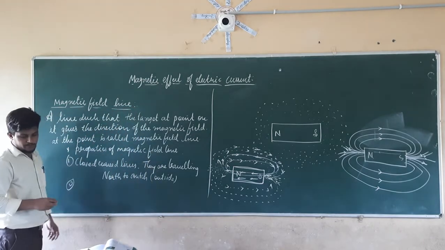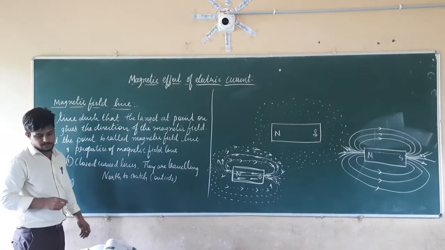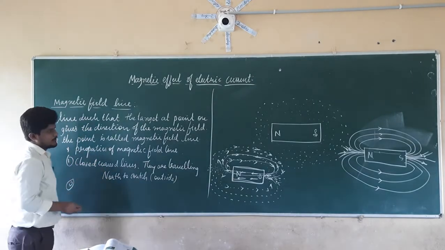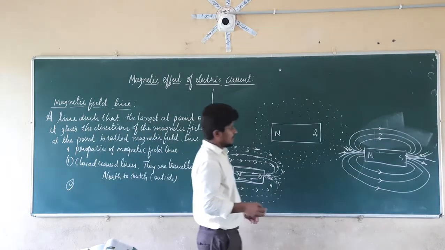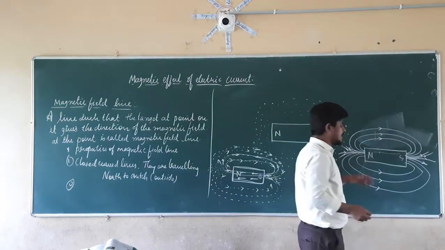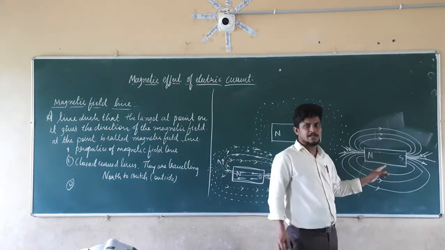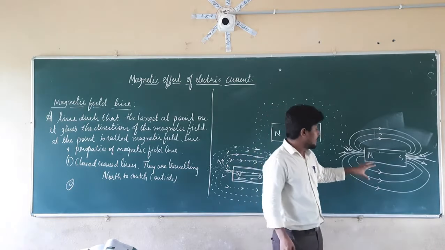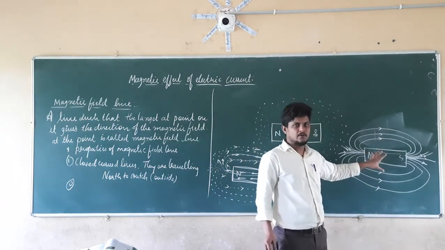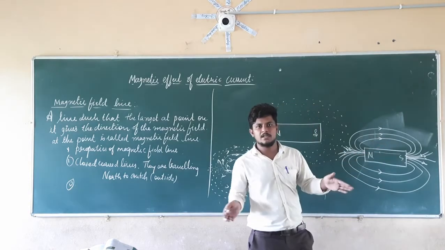Now the second property. If we check here, closer to the poles, the magnetic field lines are very close. When you go away from the magnet, those lines are apart, away from each other.